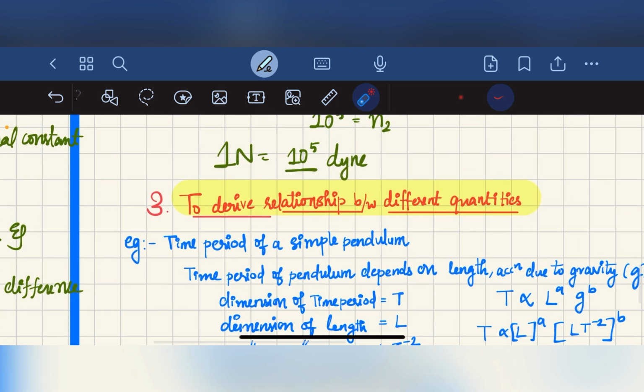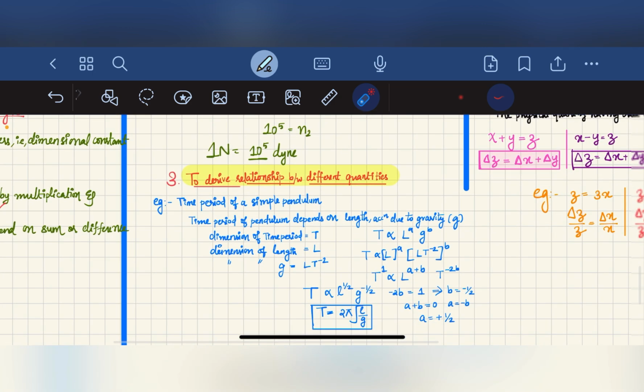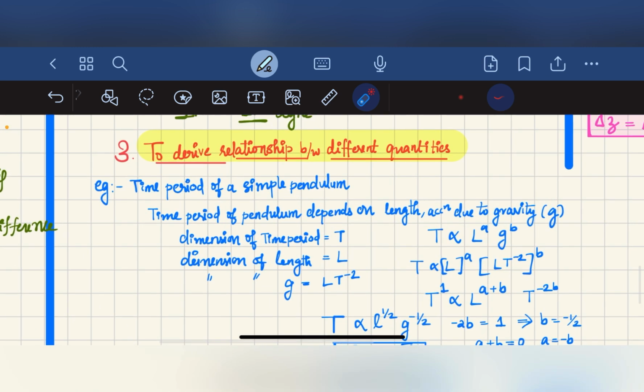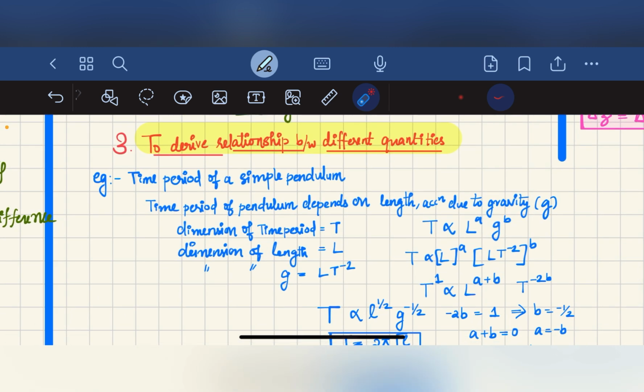And the third use will be to derive the relationship between different physical quantities, for example the time period of a simple pendulum. The time period of a pendulum depends on length and acceleration due to gravity, g.